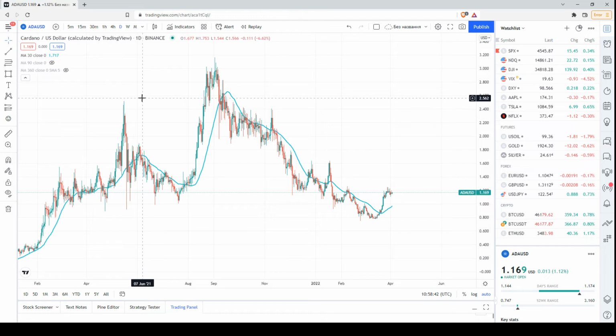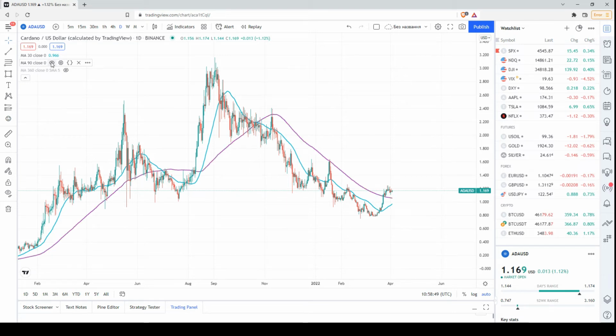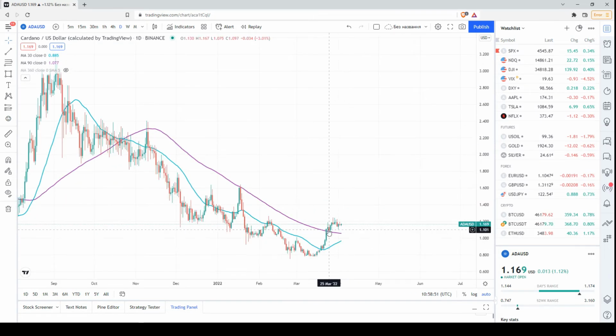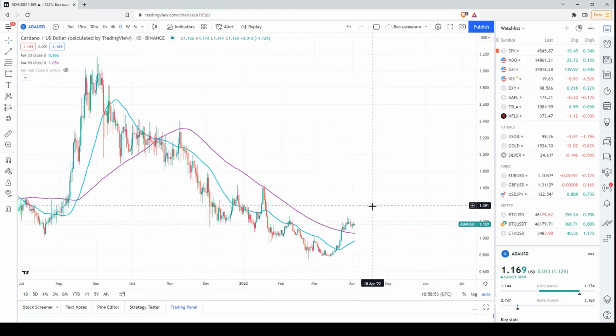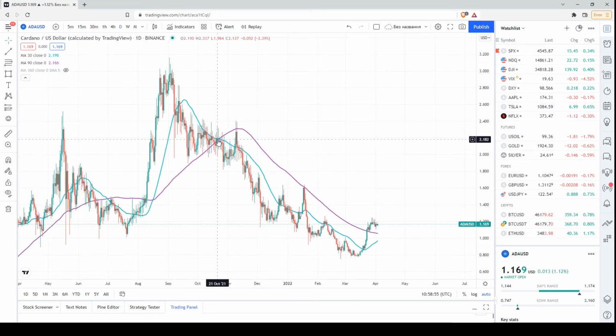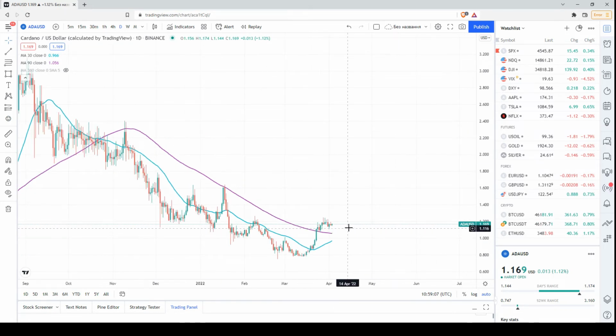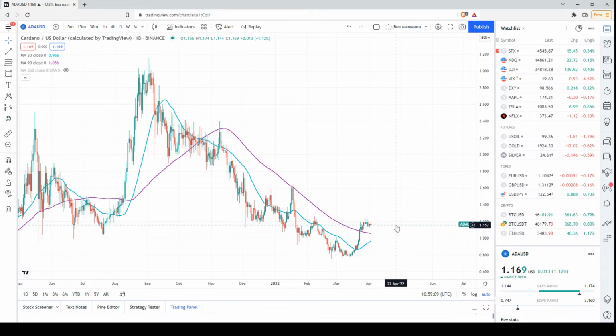Moreover, if we add the 90-day moving average, or 1 quarter or 3-month moving average, we see that the price is already above this moving average as well. It dropped below this moving average in the middle of October. Also, during most of this time, the price was below these two moving averages. Now the price is above these moving averages.